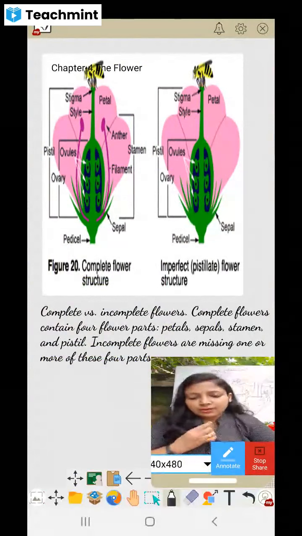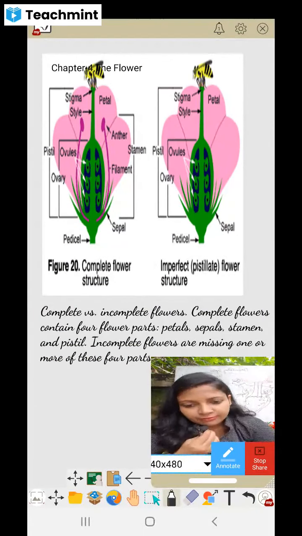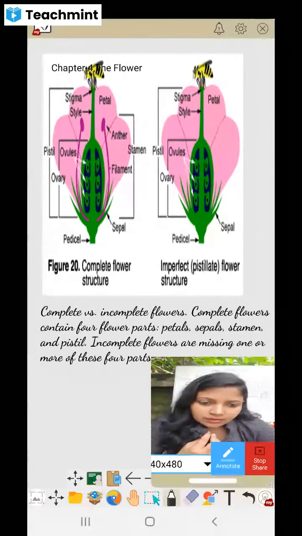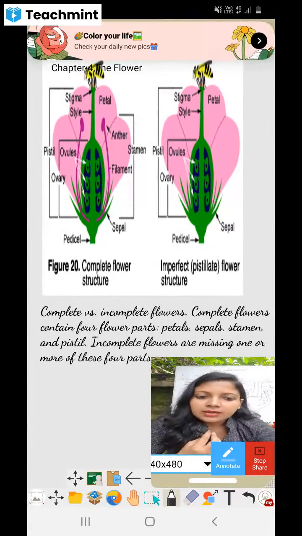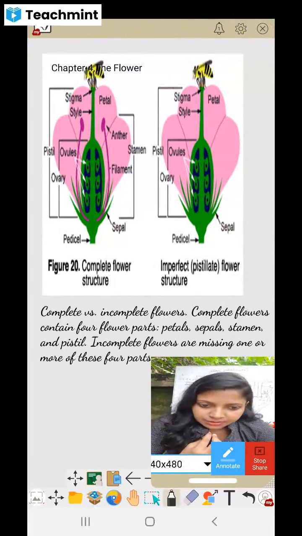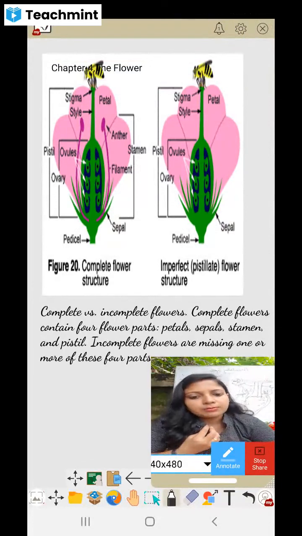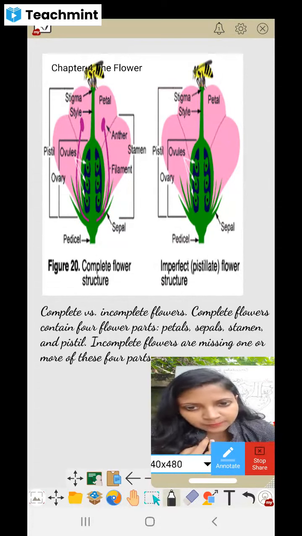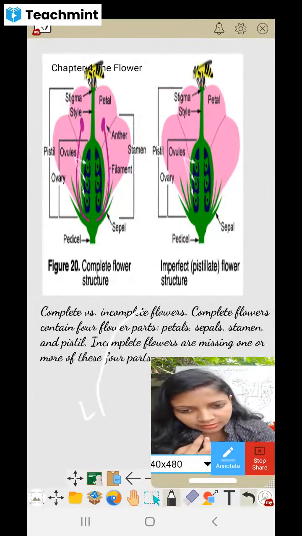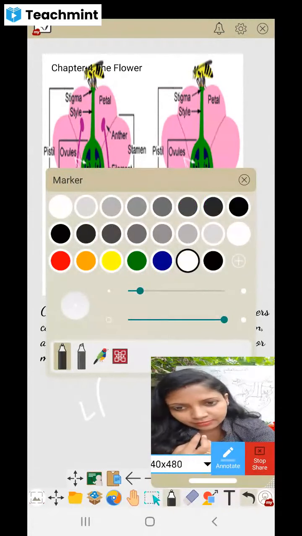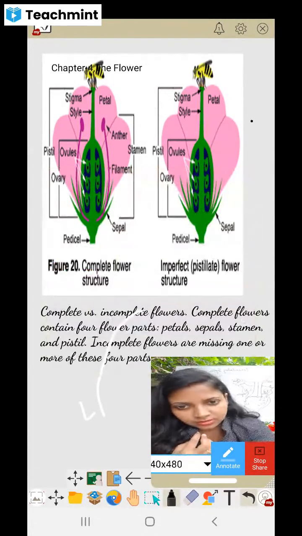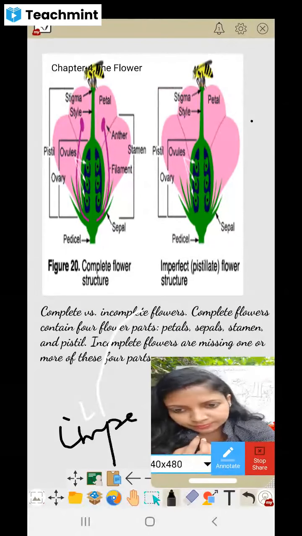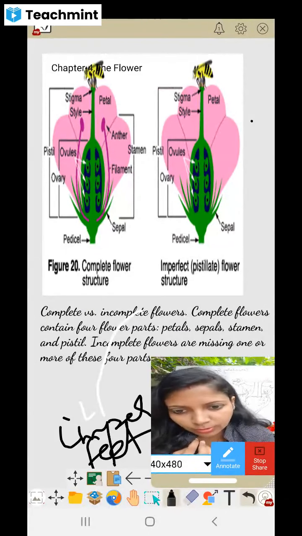Complete flowers are also called perfect flowers, and incomplete flowers are called imperfect flowers.